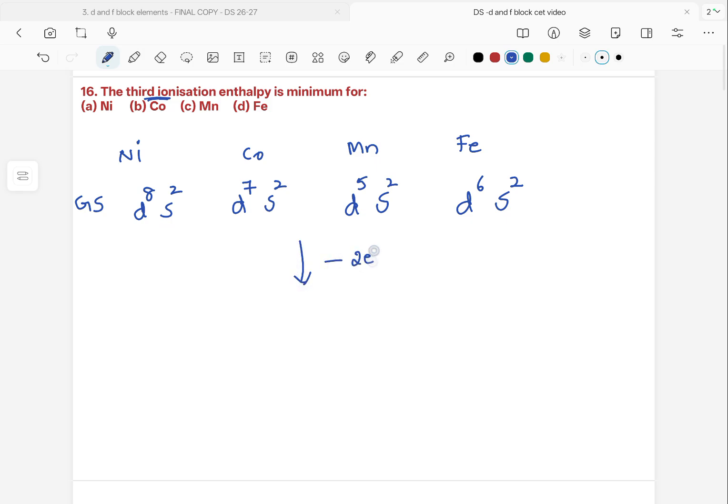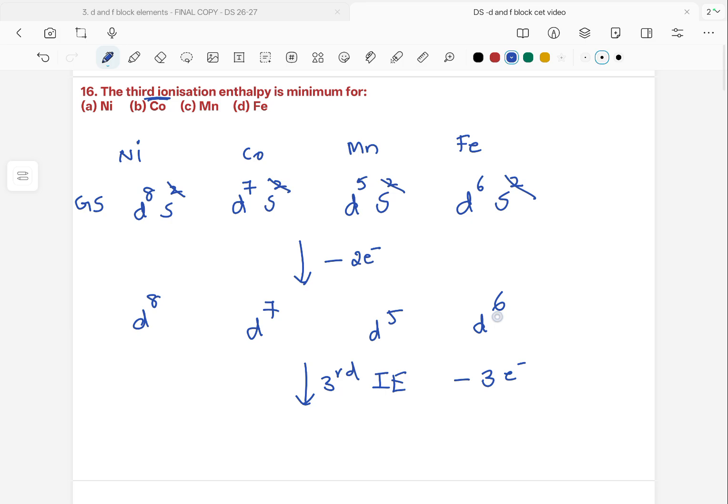By losing 2 electrons, the configuration becomes d8 for nickel, d7 for cobalt, d5 for manganese, and d6 for iron. Third ionization enthalpy is removing the third electron, meaning from this we have to remove 1 more electron. Already 2 are lost, now you are going to remove the third electron.